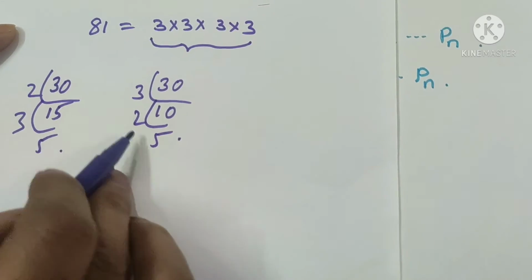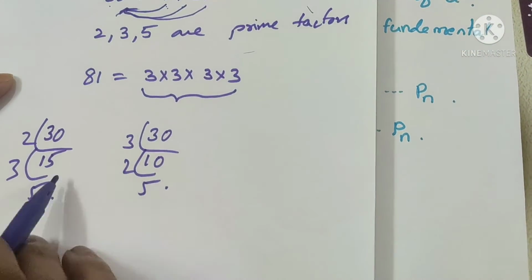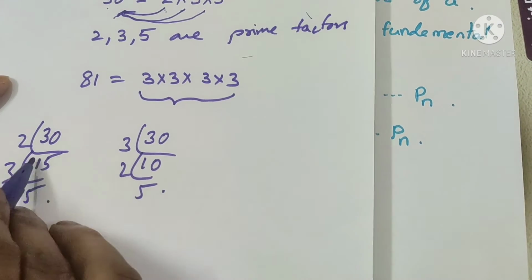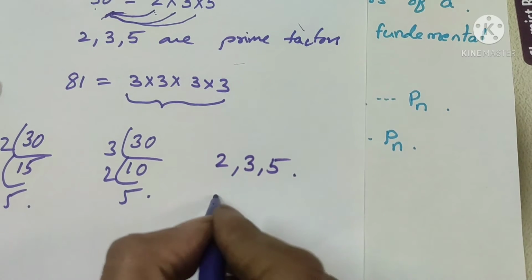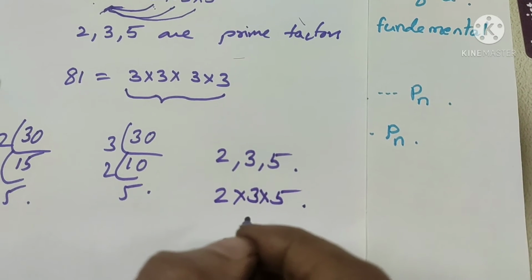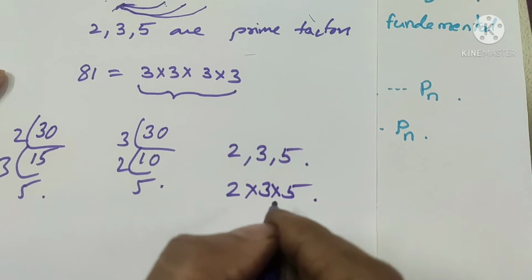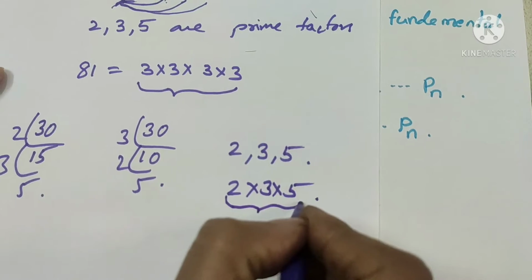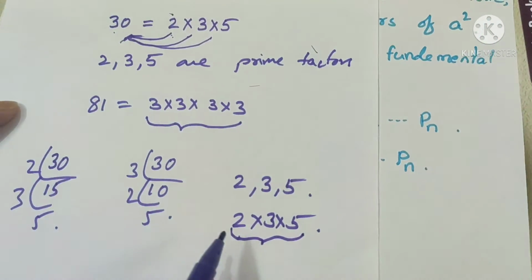Again you are getting 3, 2, 5, which is nothing but 2 into 3 into 5. Are you getting different prime factors here? No, right? In all 3 cases, you are getting the prime factors 2, 3, 5 only. This is the uniqueness of the fundamental theorem of arithmetic. You will get the same prime factors only. You won't get other prime factors.